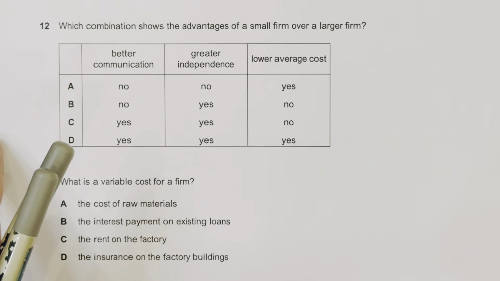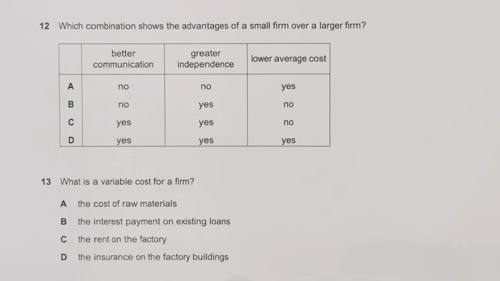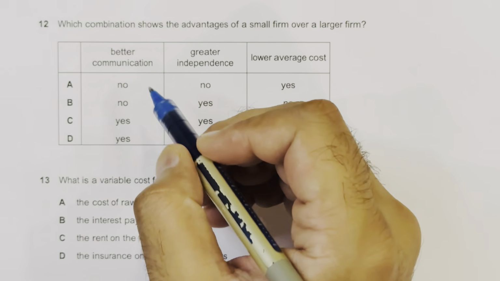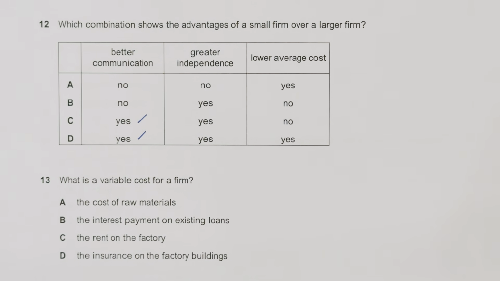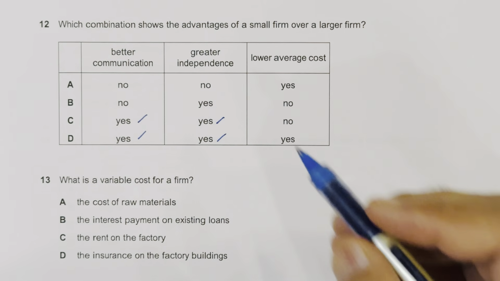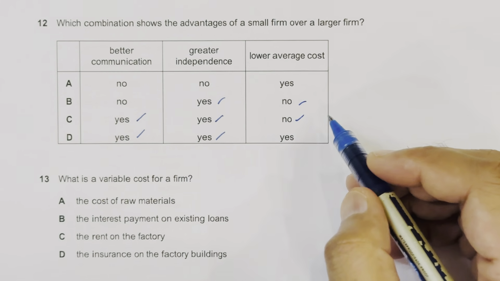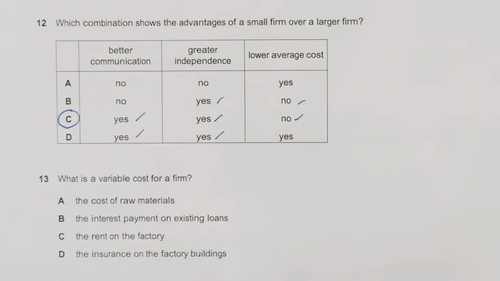Question number 12 asks which combination shows the advantage of a small firm over a larger firm. Small firms have better communication, yes, and greater independence, yes, both chances are there. Lower average cost, no, a small firm cannot have a lower average cost, so this would be no. So option number C carries all the right ticks.